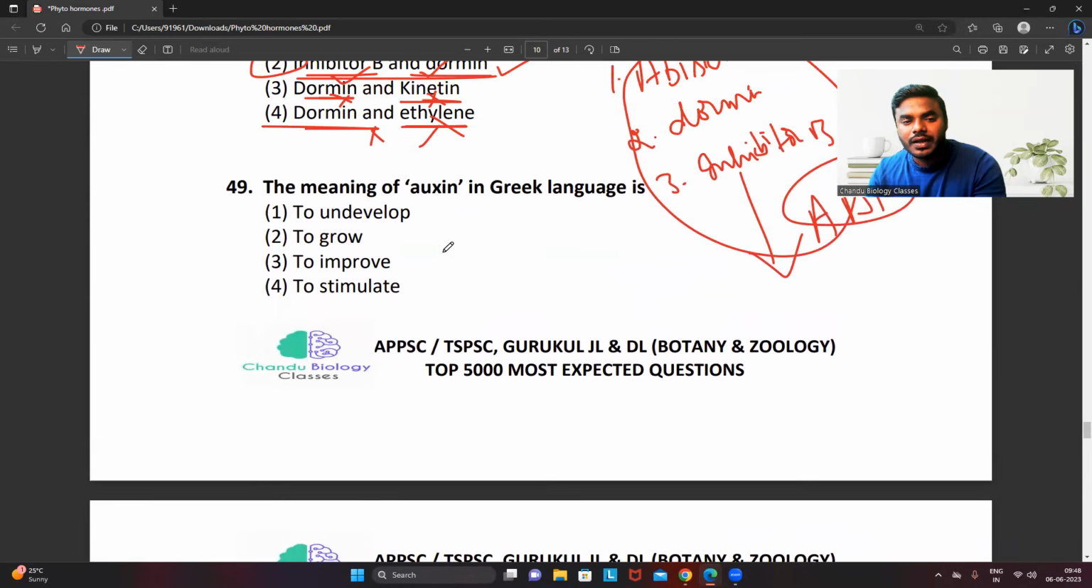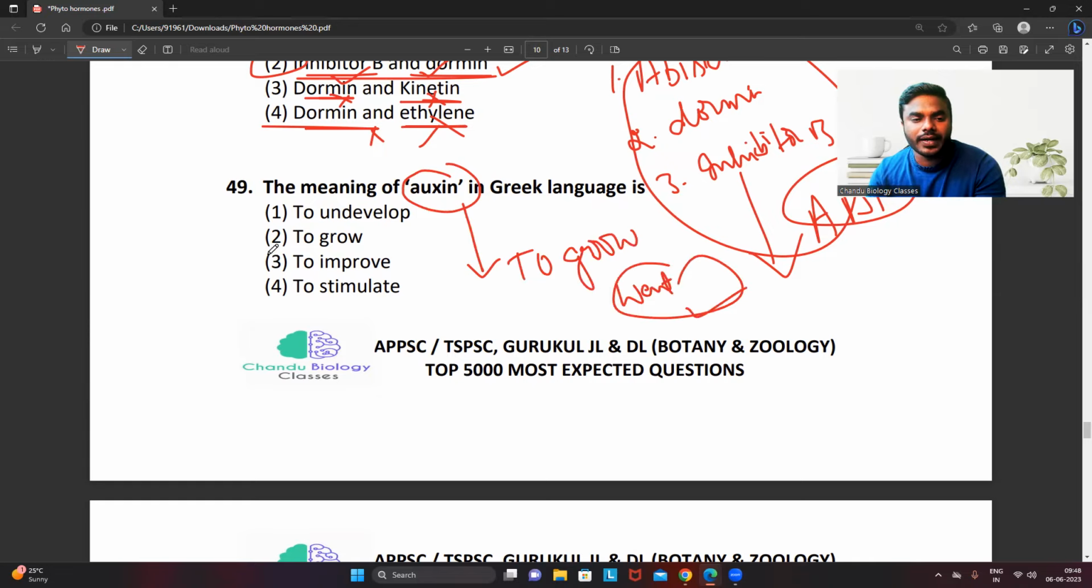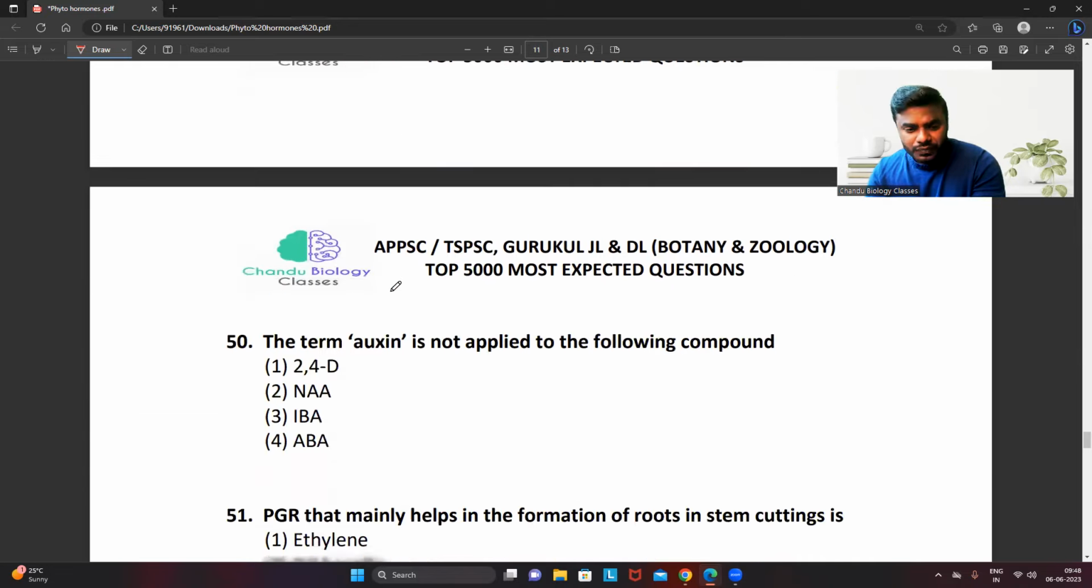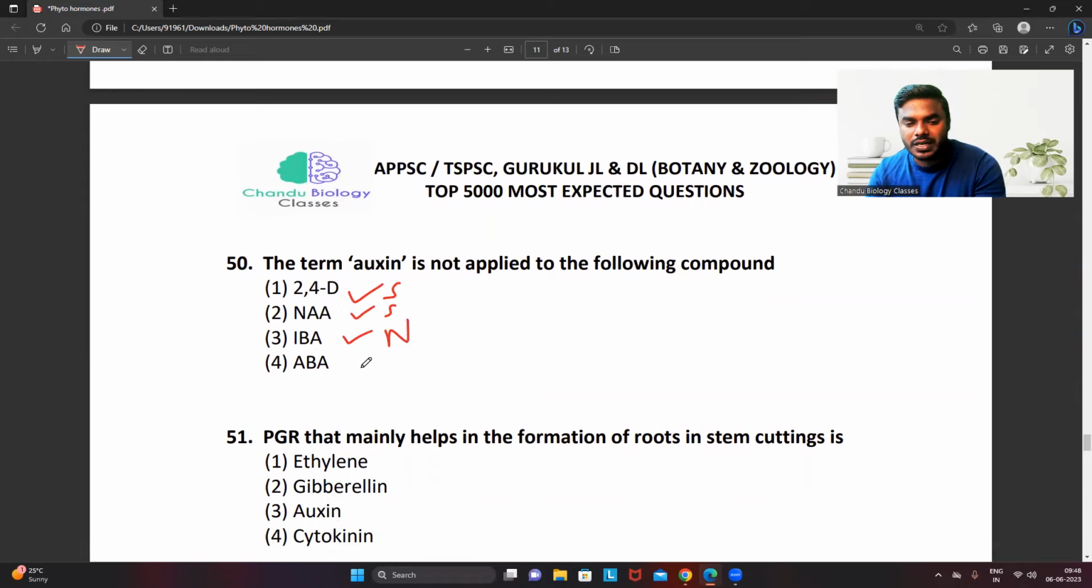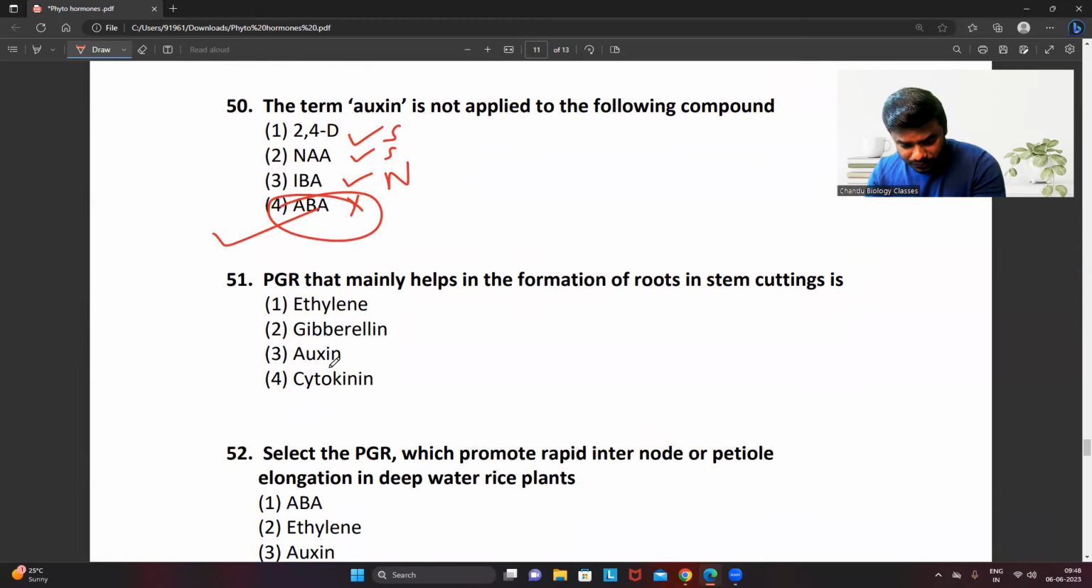Question number 49. The meaning of auxin. Auxin in the Greek language, I told you right in the morning class, means to grow. Who has given this particular name? Francis W. Went. So the answer is what? 2. Question number 50. Auxin is not applied to the following compound. 2,4-D synthetic auxin, NAA synthetic auxin, IBA natural auxin. This is abscisic acid. Hence the correct answer is what? 4.